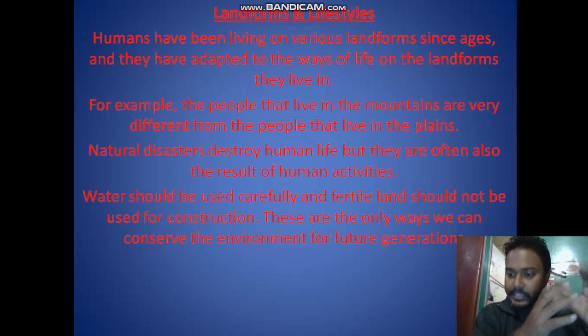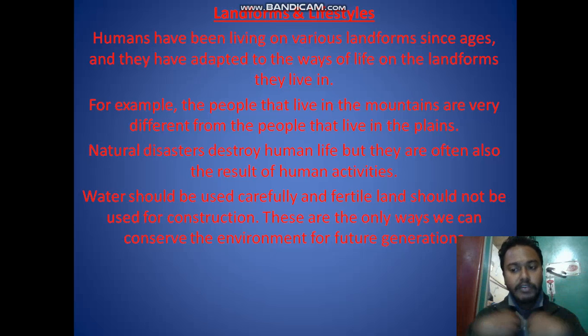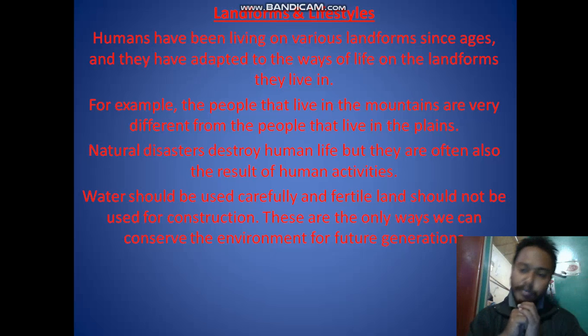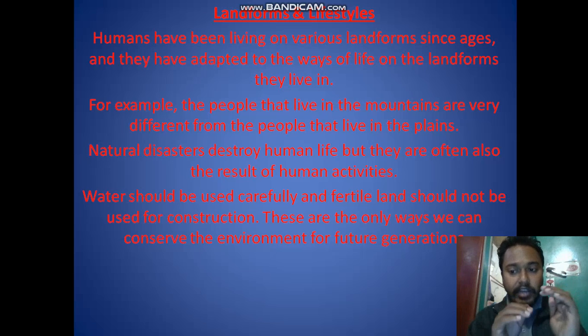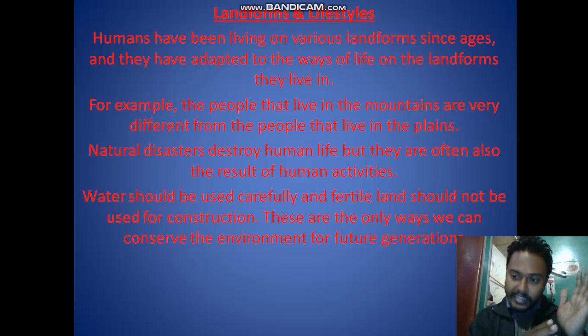Now see, hills are there, mountains are there, plains are there, plateaus are there, so many different landforms are there. Now how do these landforms affect our lifestyle, human beings? Of course it affects. Now see, a person living in Dimapur, his lifestyle is very different. The same person going to live in Kohima or Mokokchung or Zunheboto or some hilly area, his lifestyle will change. There he cannot travel easily. Traveling is hard. His house will be different because the weather condition is different. So the living style is different.